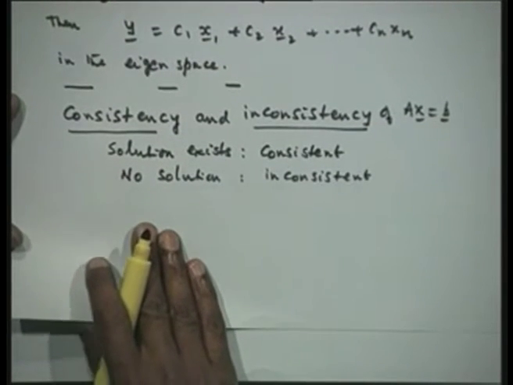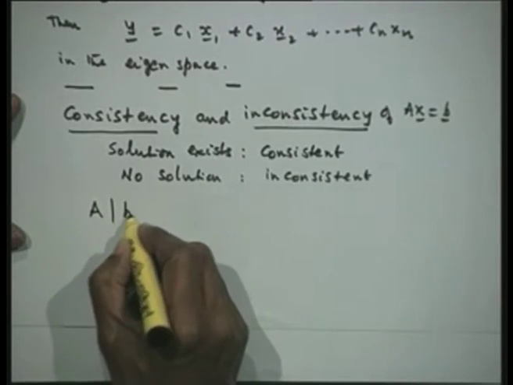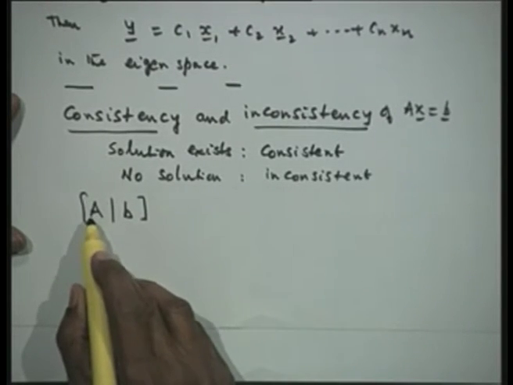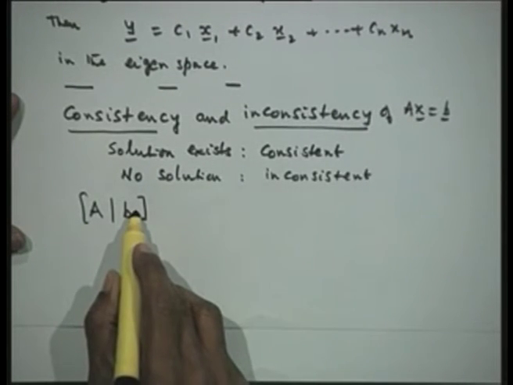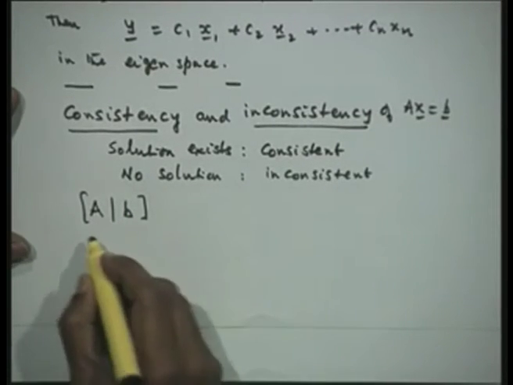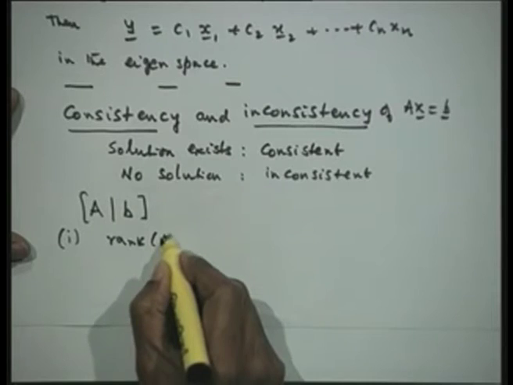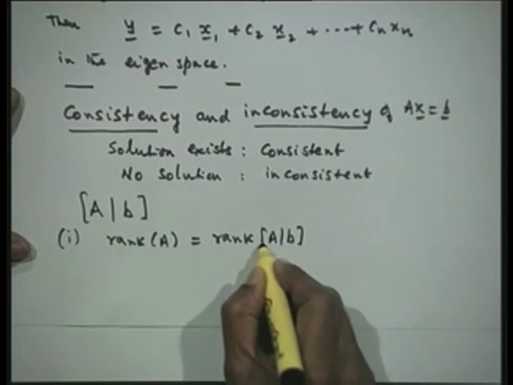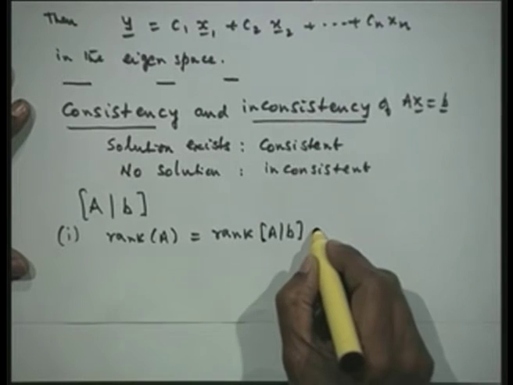Now, the method which we know earlier is that I construct the augmented matrix AB. Then if the rank of A is the same as the rank of this augmented matrix, then the system has a unique solution, only one solution. So, the first property that you know is that rank A is equal to rank of AB is equal to n.